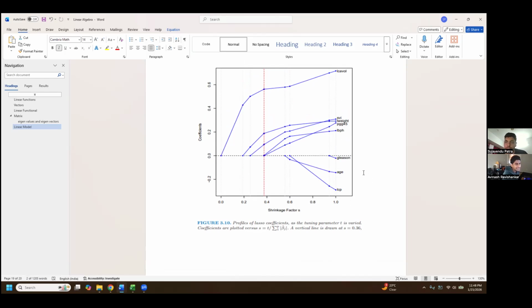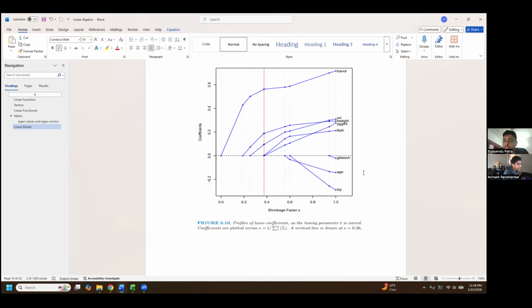So I'm thinking, can I guess something? I'm guessing that you want to find a shrinkage factor that's optimal, maybe somewhere around 0.6, where the coefficient goes to zero there. Yes, that may be a good choice.